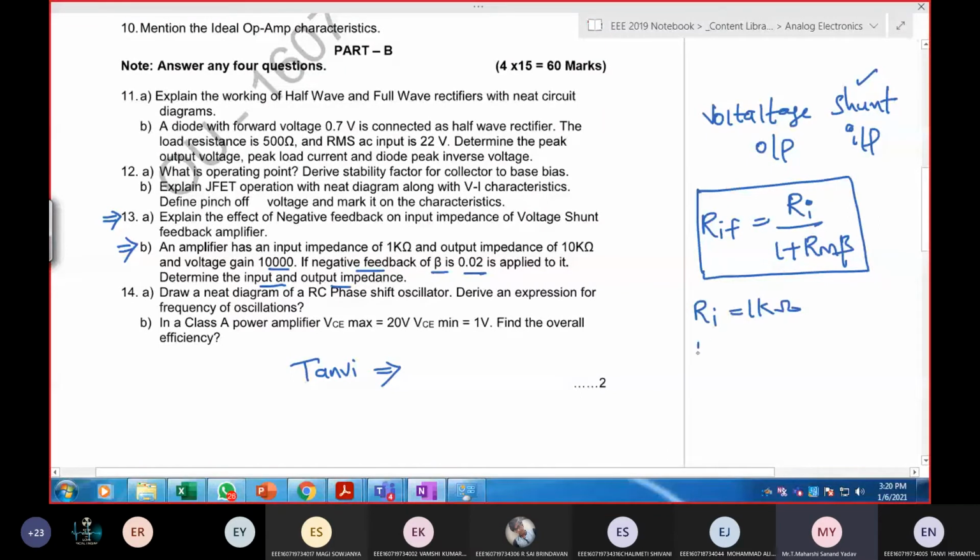Next, output impedance means it is Ro, which is 10 kilo ohm. And voltage gain, what is voltage gain? AV. So voltage gain means AV is equal to 10,000. Next, beta is equal to 0.02 is applied. Determine input as well as output impedance. So with feedback, you need to derive this. So this is the task for you. You need to calculate RIF as well as ROF.